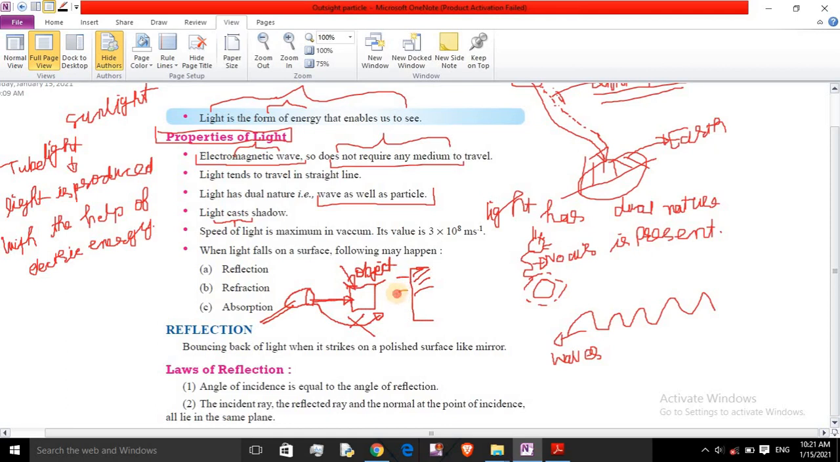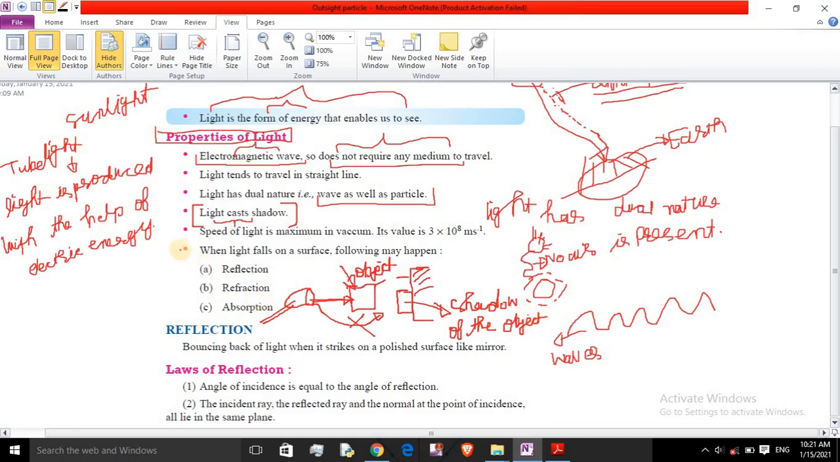You might also have seen shadows formed in the night or in the evening. So the shadow is formed due to light. If there is no light, then no shadow will be formed. This is the shadow of the object.